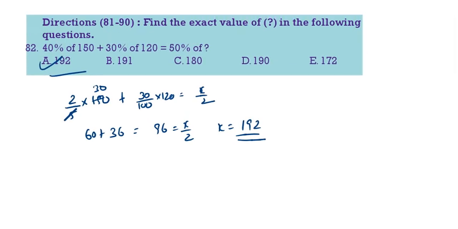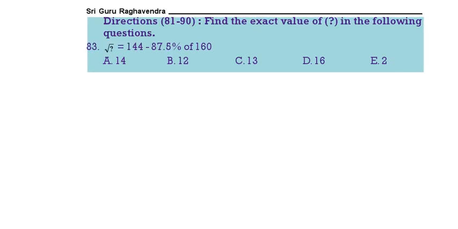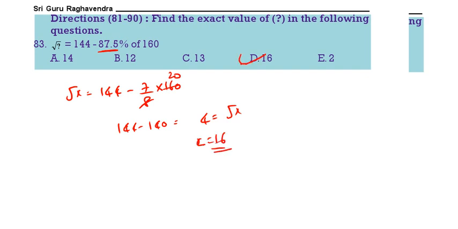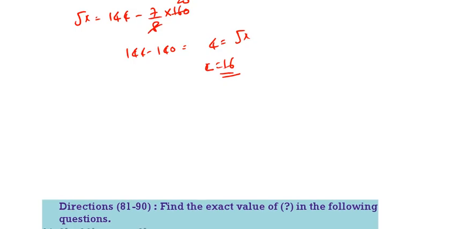See the next one. 83. Root x is equal to 144 minus 87.5, which can be written as 7 by 8 into 160. This is 140. 144 minus 140, 4 is equal to root x. X is equal to 16. 4 is the correct answer. Next question.